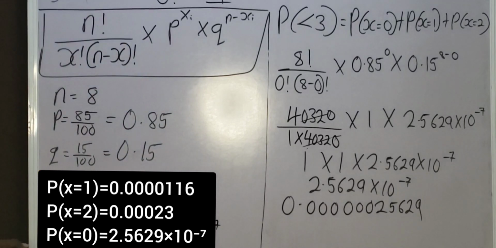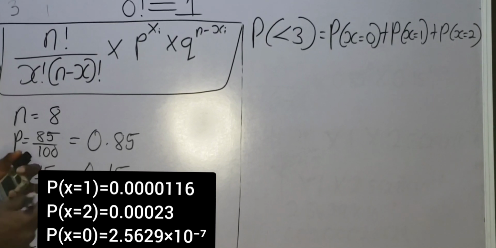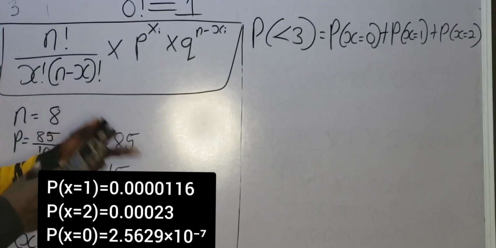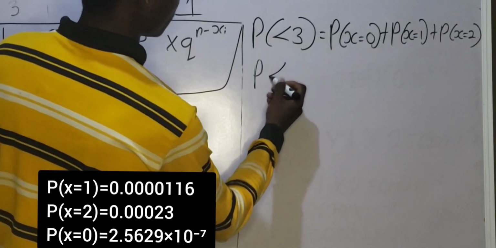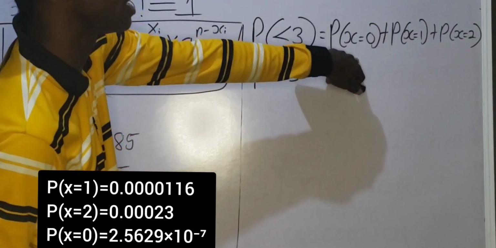Do you understand? So now the next step is that we are going to add all these probabilities together. They are individual now, but we are going to sum them up to get the probability of less than 3 seedlings surviving. So the probability of less than 3 seedlings is equal to the probability of 0 seedlings surviving. That is what?